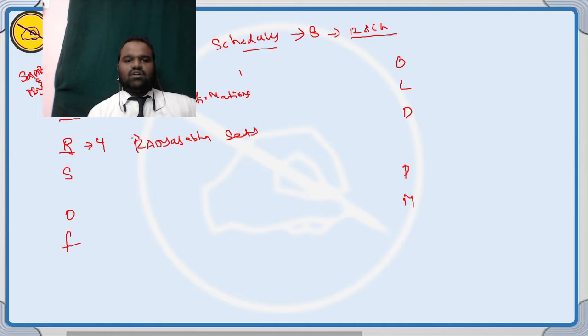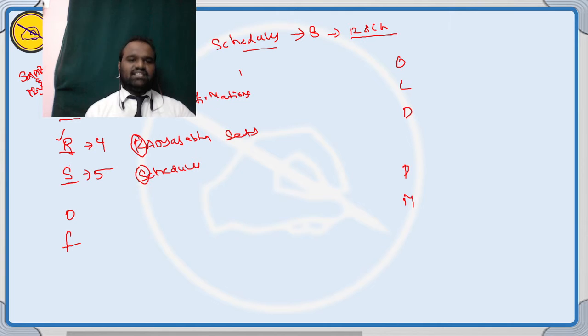Here the letter is R, schedule number 4. Schedule number 5 is called the scheduled areas in the country India. S for the scheduled areas, schedule number 5.